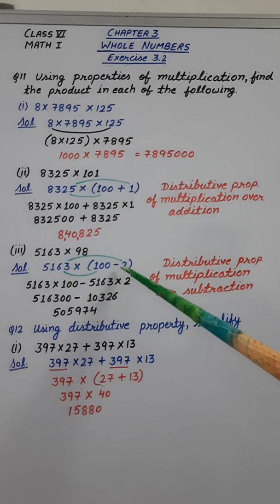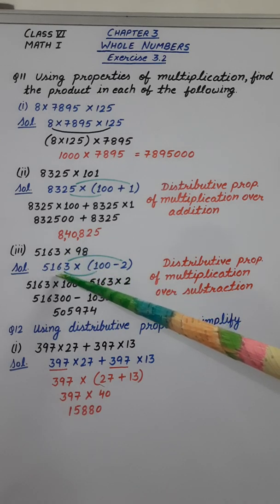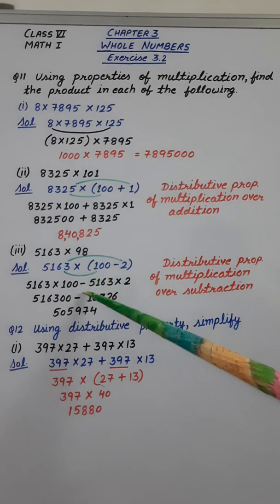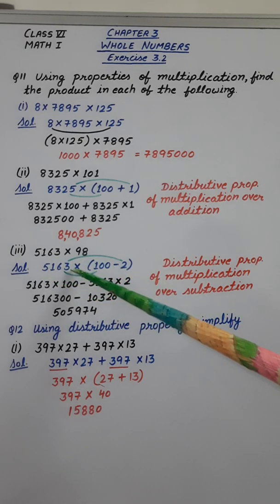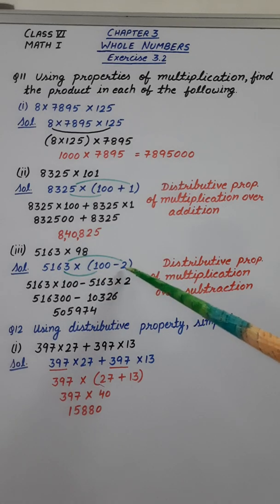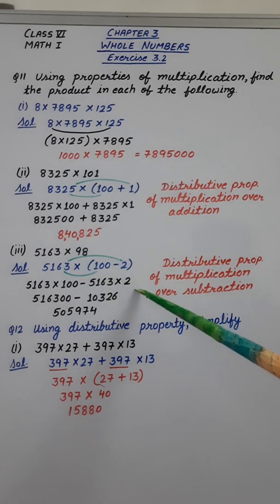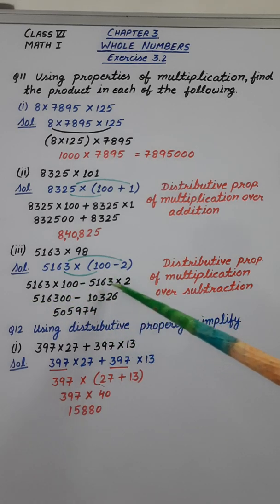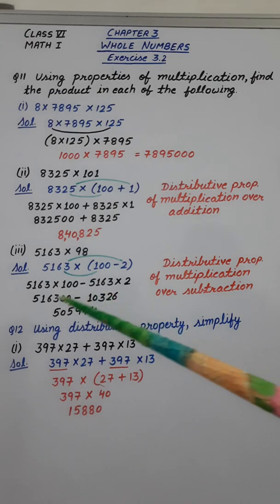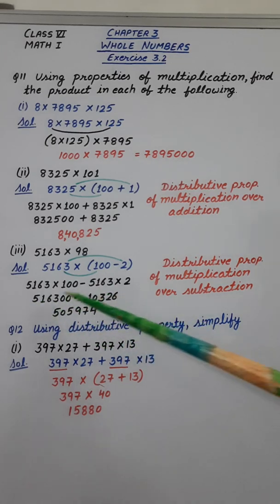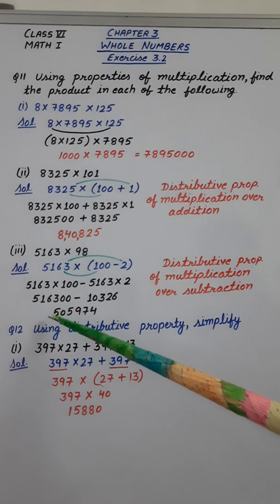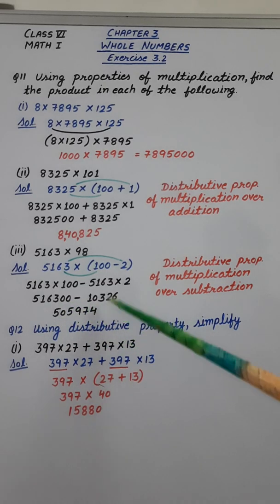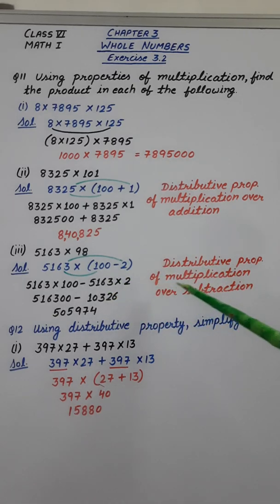Now let's begin the answer. The number outside the bracket will be multiplied by the first number, then a minus sign. Again, this number outside the bracket will be multiplied by the second number inside the bracket, multiplied by 2. Now on multiplication, here is the result, and here on multiplying these two, here is the answer. And finally, on subtracting these two numbers, we get the answer 5,05,974. So this is how to use the distributive property.